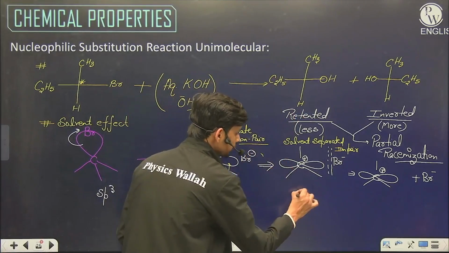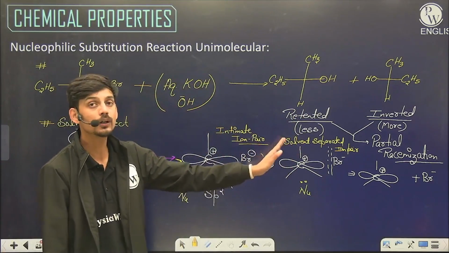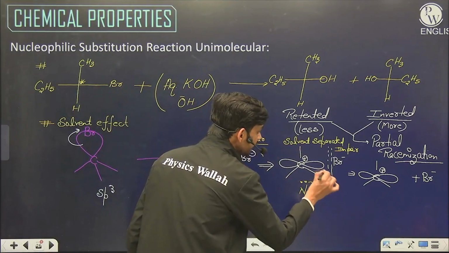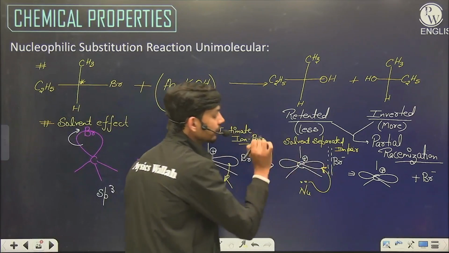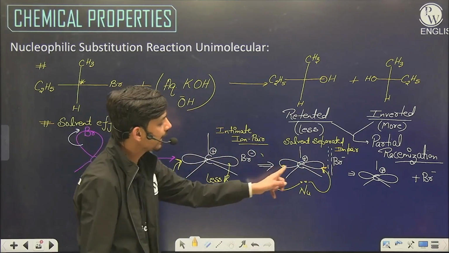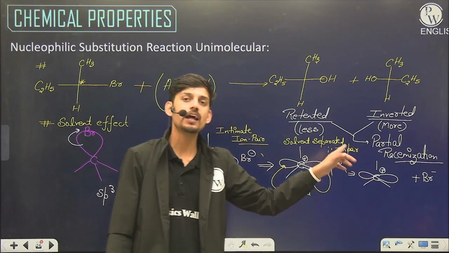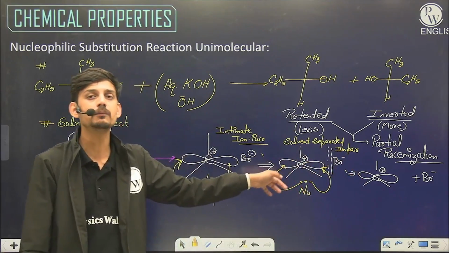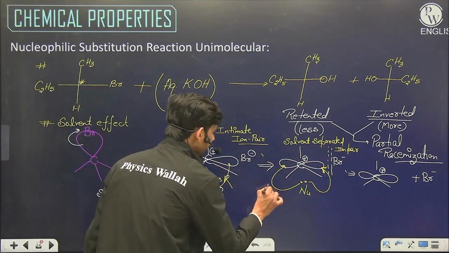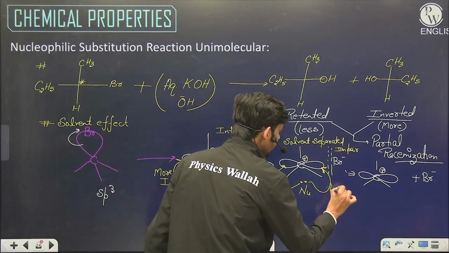Again in this step, the nucleophile will keep on attacking the carbocation. Again the retention attack will be increased. But still the major portion of attack will be backside attack, because Br minus still has its presence here. Br minus is still opposing the incoming nucleophile. Again in this step, the inverted product will be more, the retained product will be less.